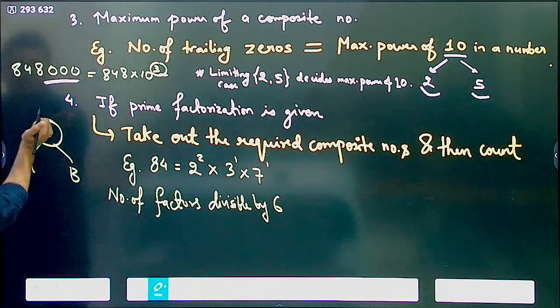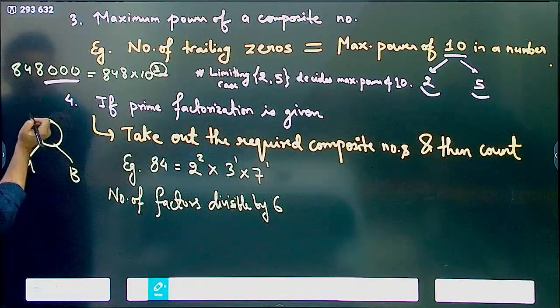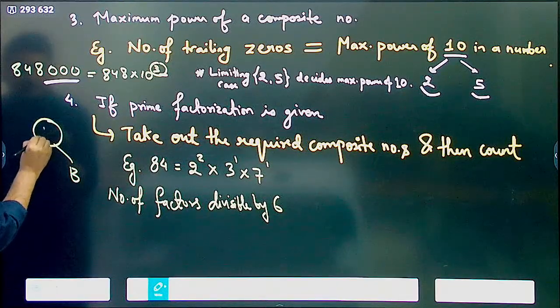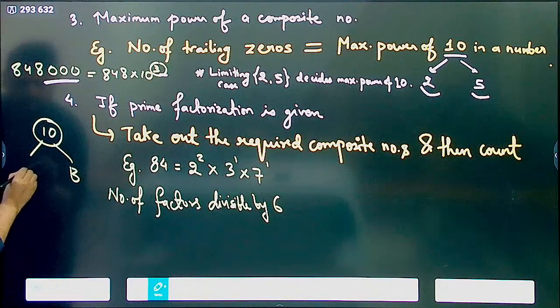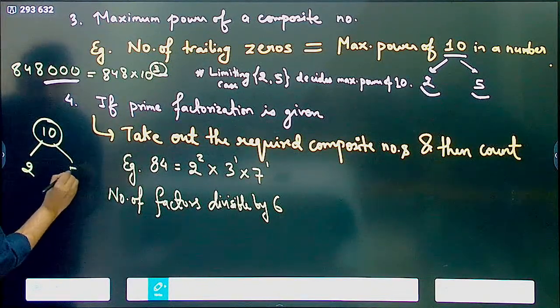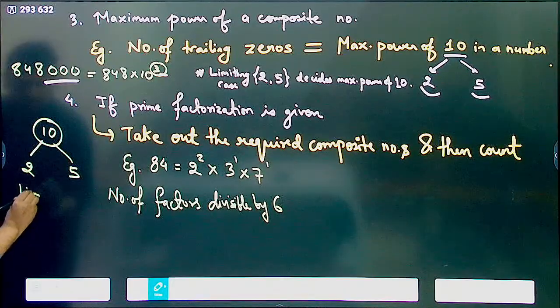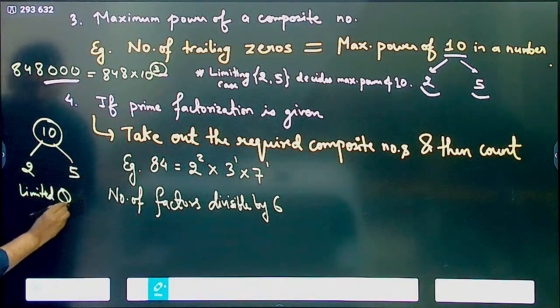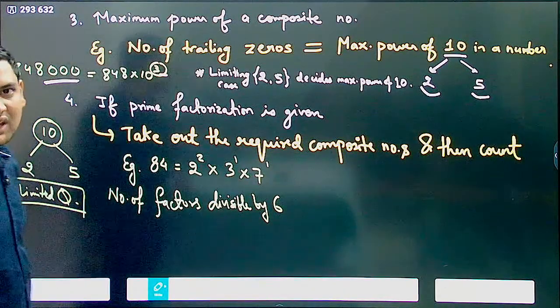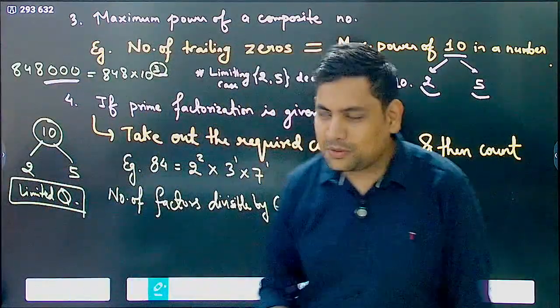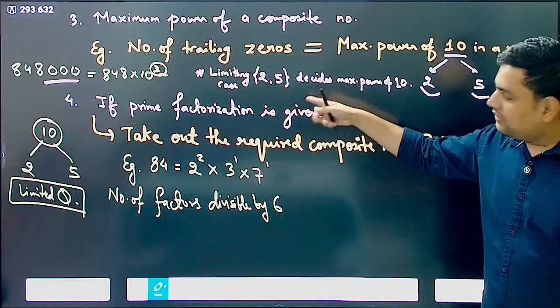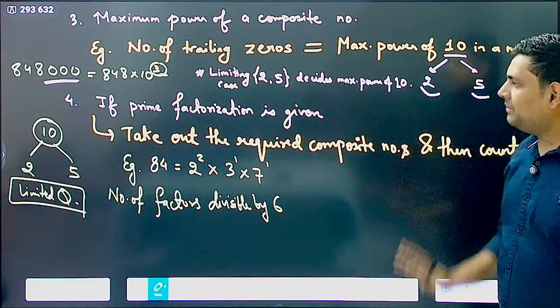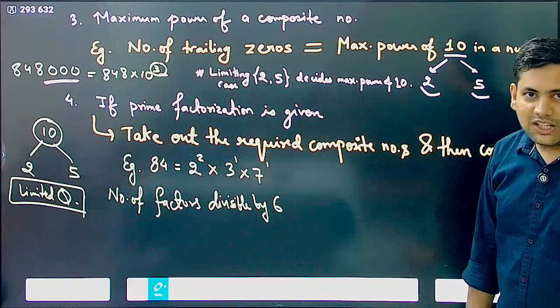Now here, instead of this coffee, you have 10 and this is 2 and this is 5. Now whichever is in limited quantity will decide how many 10s you can make. Understood? So now limiting case is 2 or 5, whichever is the limiting case, that will decide the maximum power of 10. This you understand?